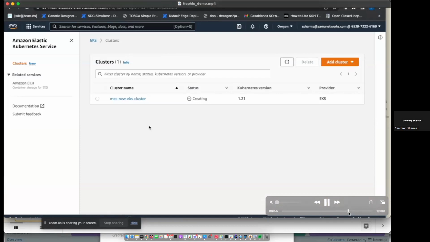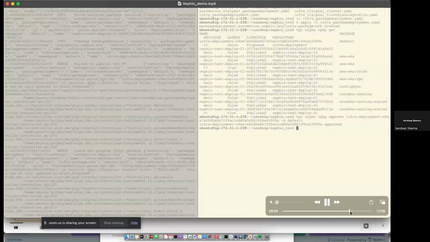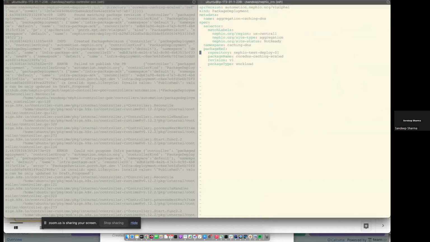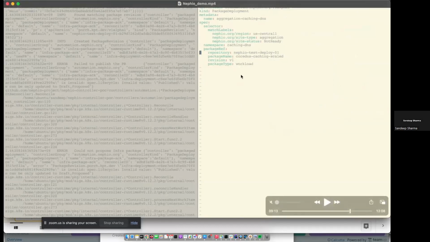And then the process that I explained about the bootstrapping will happen. But in parallel, we can go and start specifying our workload intent. This is the workload intent, same CR, same kind. What it has is the name of the package. We are going to deploy a caching DNS application, and it has these properties: region, US central one.